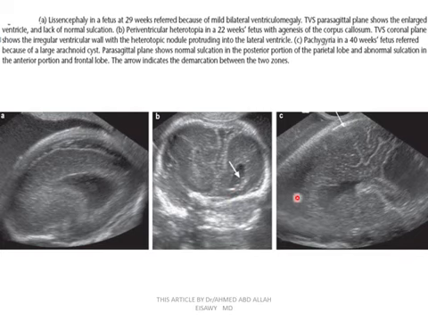Heterotopia, we see in these images. The parasagittal plane shows normal sulcation of the posterior portion of the parietal lobe and abnormal sulcation in the anterior portion. This anterior portion, the frontal lobe, has agyria, and the posterior portion, the parietal lobe, has normal presentation. We line the demarcation between these two zones. These are different images of lissencephaly.